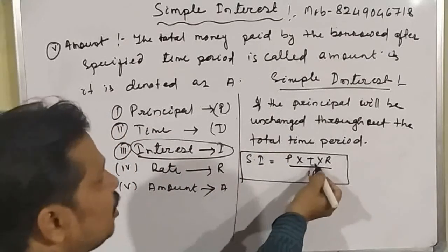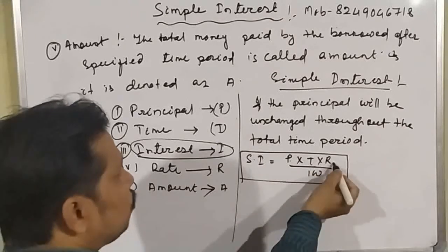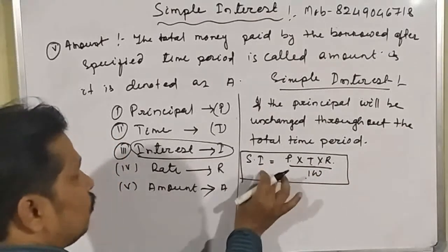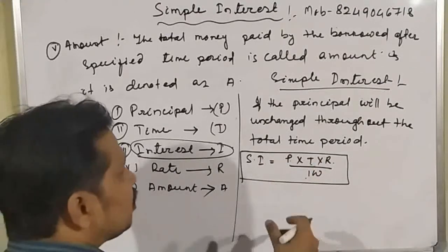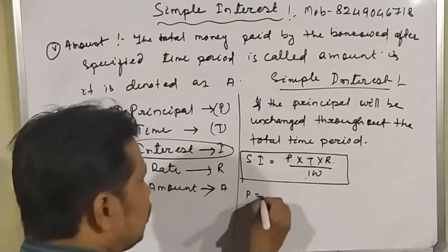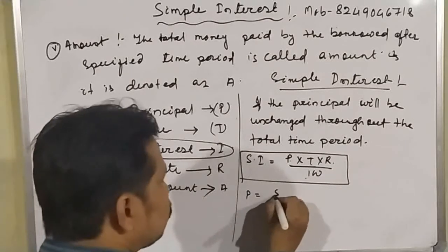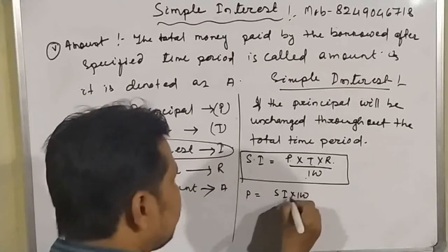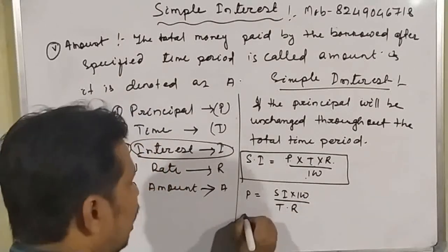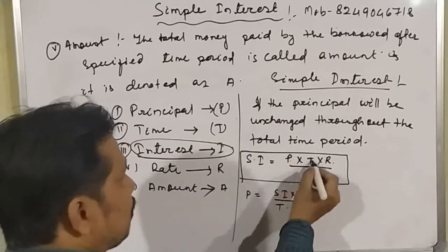Principal plus principal into time into rate divided by 100. And from this formula, we can find out another 4 formula, which I am writing here. Principal equal to how much? Principal equal to simple interest into 100 by time into rate. Again, here we have calculated principal.